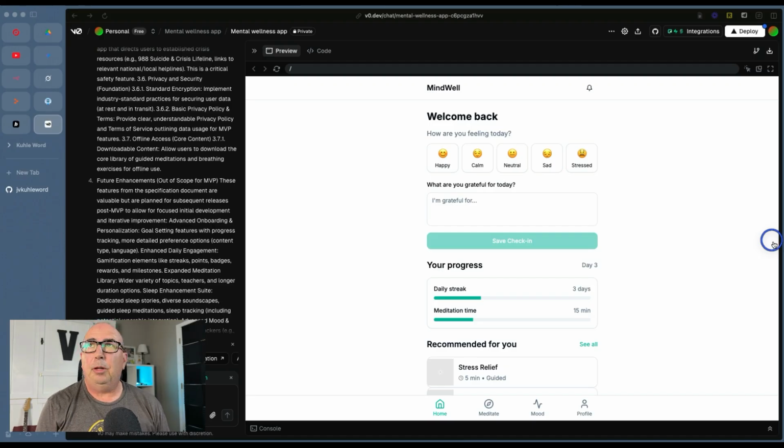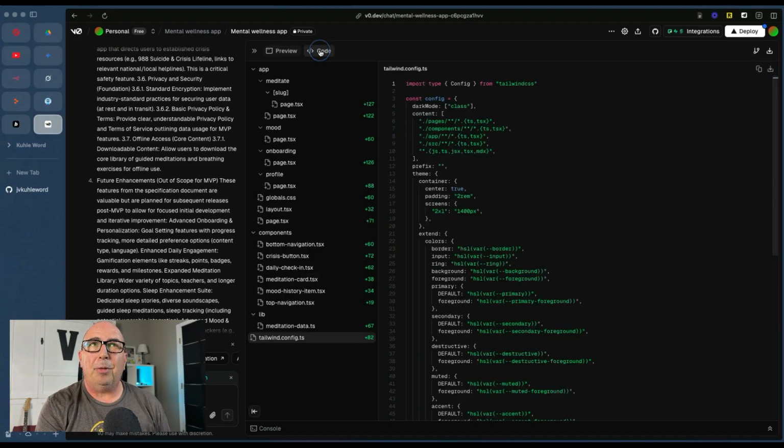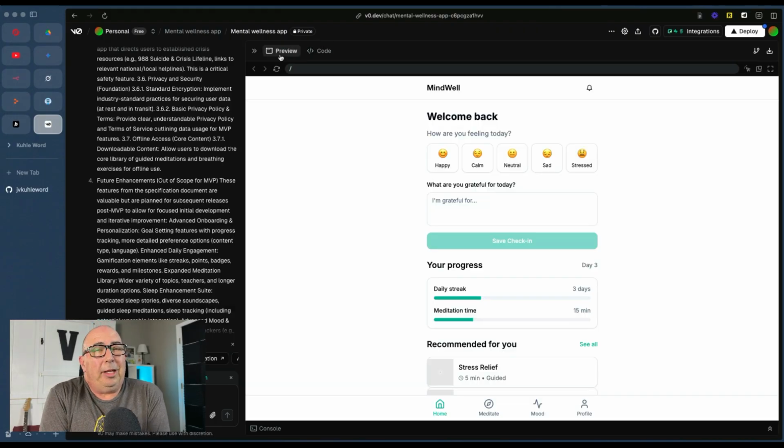And after probably less than 3 minutes, it has created the app for us. Now you see this is on the preview side. If I go back to the code, here's all the code that it built out. On the preview side though, with the instructions we gave them, keep in mind, we've done a bunch of work up until now. We've done some research, figured out the app we want, the features we want, all the information that we want in the app.